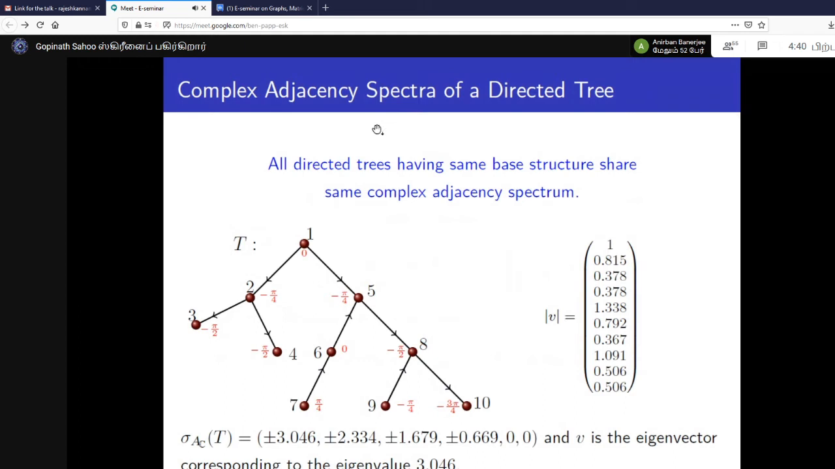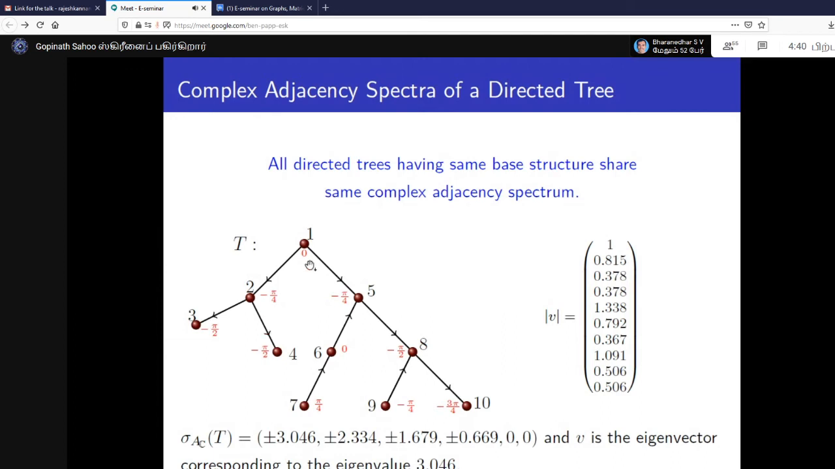Next, we studied the complex adjacency spectra of a directed tree. So we consider a directed tree here. I have not written down the complete statement here, just let me explain what it tells. So this is a tree on 10 vertices, and even if we change the orientation of any of its directed edges, the complex adjacency spectrum will not change. All directed trees having the same base structure share the same complex adjacency spectrum, right?